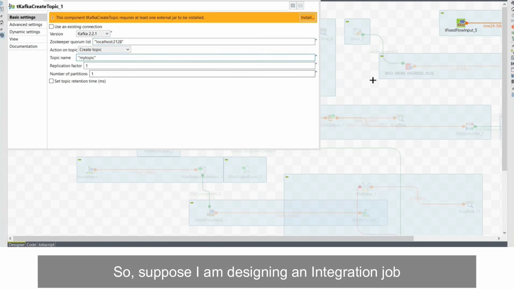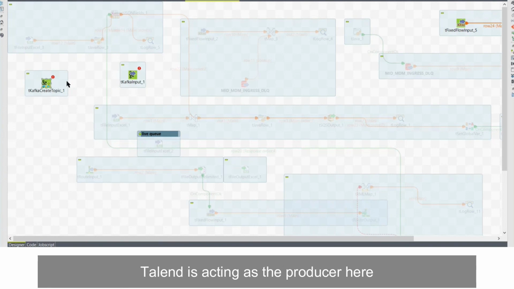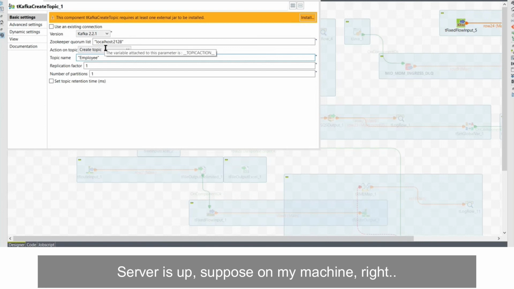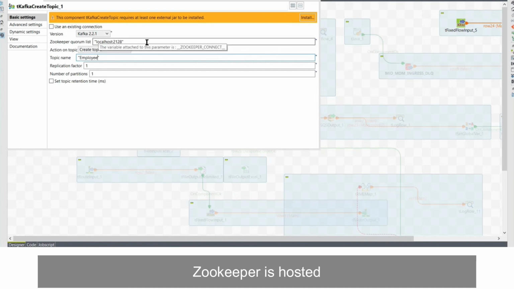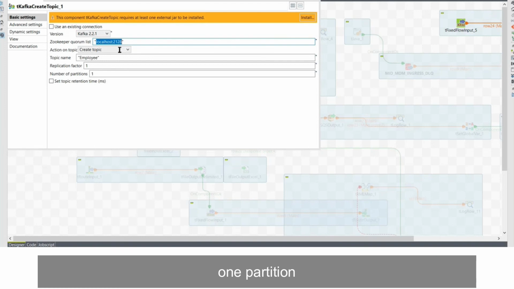So suppose I'm designing an integration job, right? Talend is acting as the producer here. So here I can create the topic first. Suppose it would be employee. Server is up, suppose on my machine, right? Kafka server is on. Zookeeper server is hosted, and I have created a broker. All the configurations. Suppose I have created one broker and it has one partition and also all the policies.